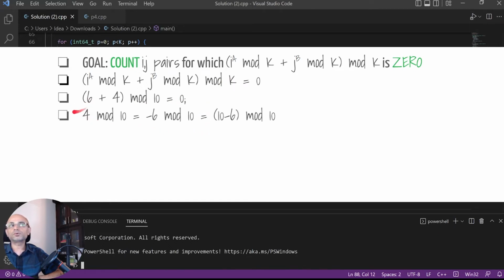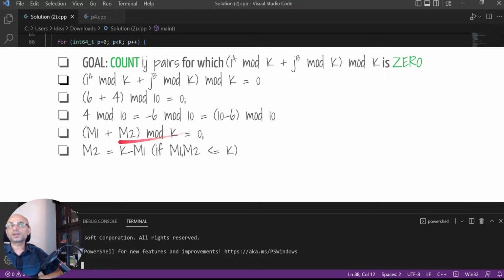And if you move 6 to the other side, 4 mod 10 is equivalent to minus 6 mod 10, which is nothing but adding 10, 10 minus 6 mod 10. So if we have m1 plus m2 mod k equals 0, then m2 can be written as k minus m1 if m1 and m2 are less than or equal to k.